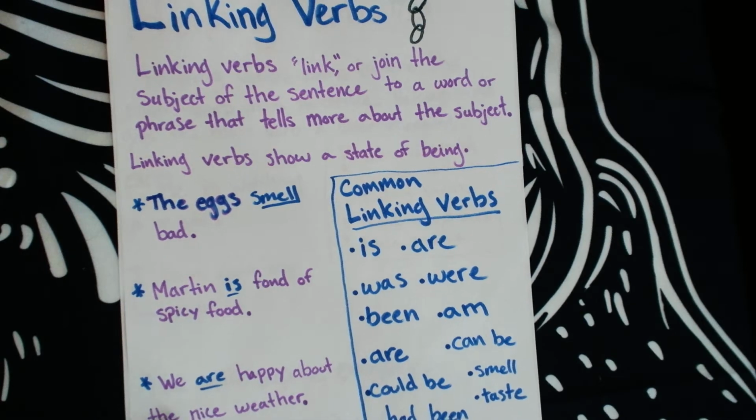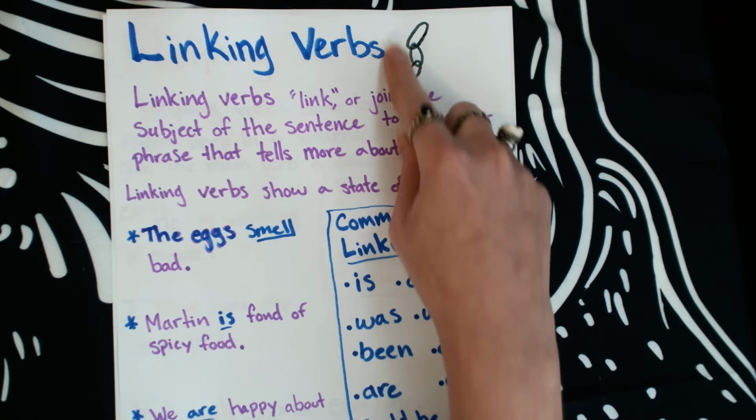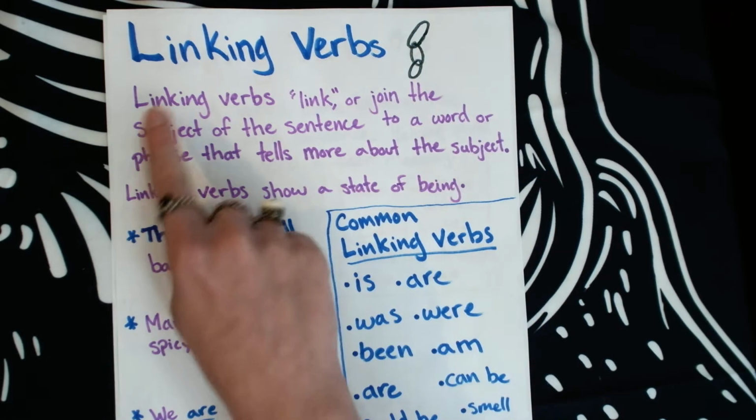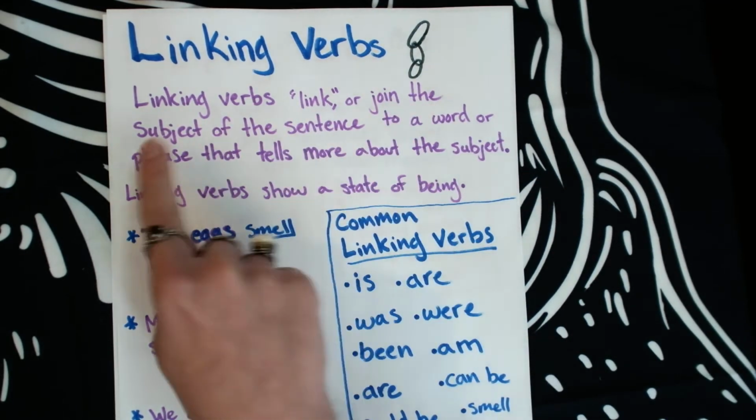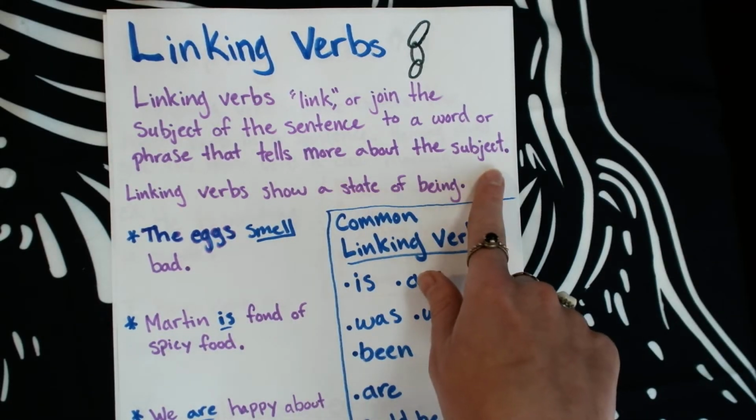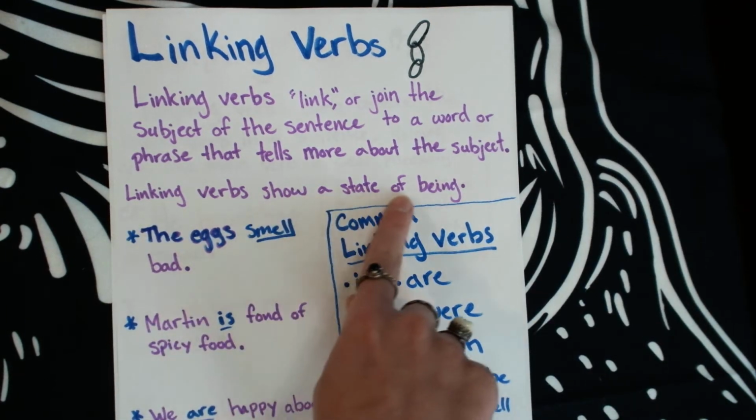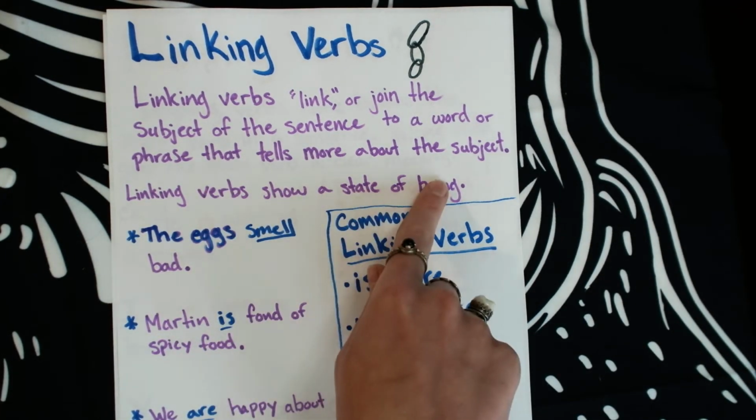The next type of verb that we're going to look at are linking verbs. Remember, we're thinking about linking, connecting them in a chain, and this is why. Linking verbs link or join the subject of a sentence to a word or phrase that tells more about the subject. Let's look at what that means. Linking verbs can show a state of being. They usually do show a state of being.